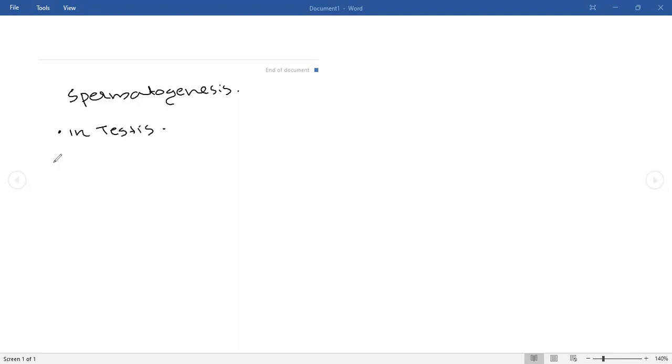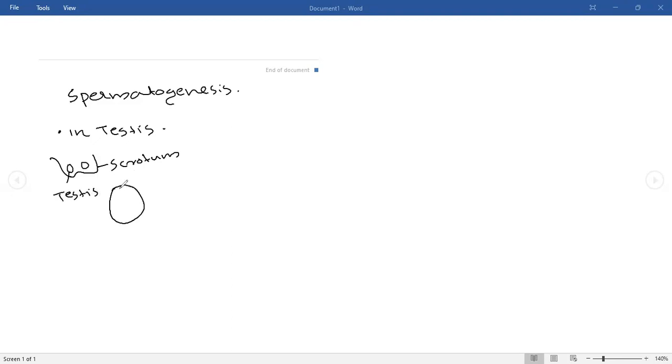We are looking into the testis. The testis is situated outside the body, in a particular sac-like structure. That structure is known as the scrotum. All these things you know very well. Inside the scrotum, there is the testis. Two testes will be there. Not going into the dimensions at all.